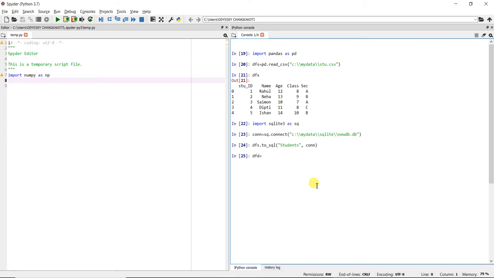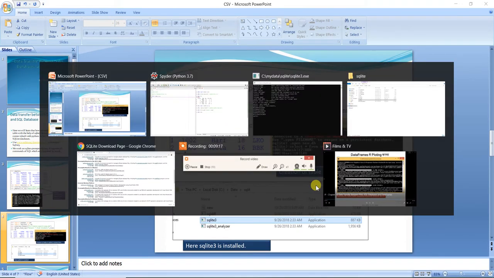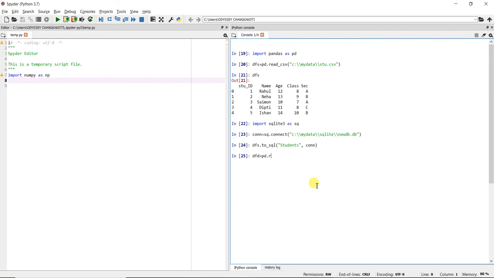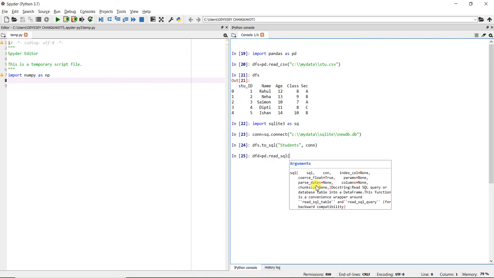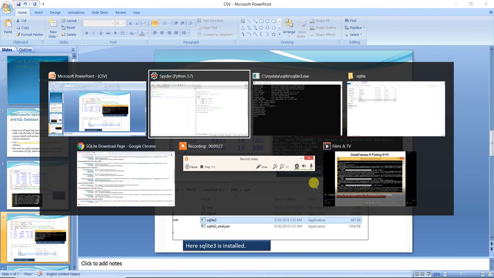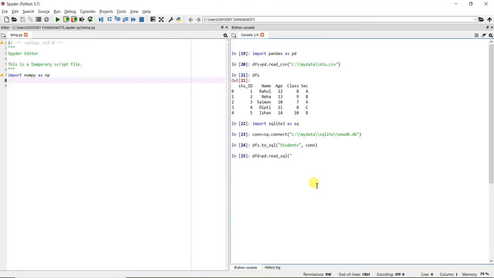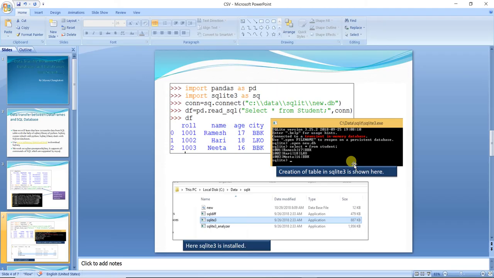Okay, dfd equal to, then we have to write pd dot read_sql, bracket start, then select star from students, the name of the table which we gave, in double quotes, comma, then the connection variable.